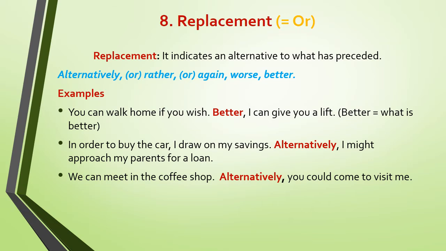Worse is the opposite. The second example: in order to buy the car, I draw on my savings. Or I might approach my parents for a loan. Here I don't use or, I say alternatively. Next, we can meet in the office shop. Alternatively, you could come to visit me.